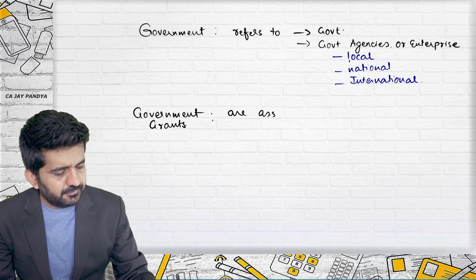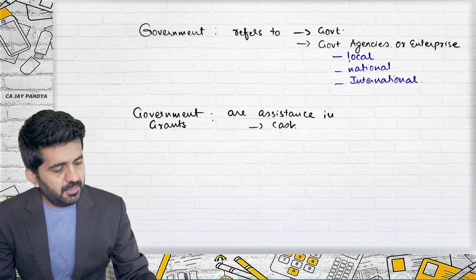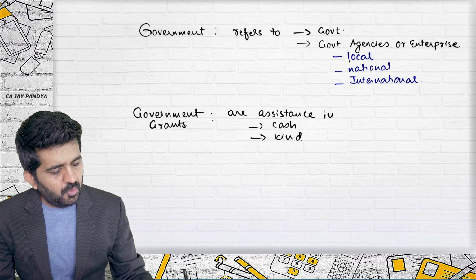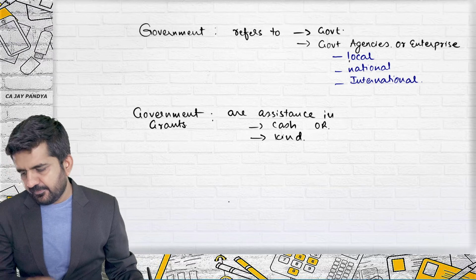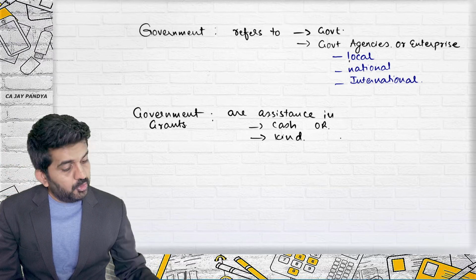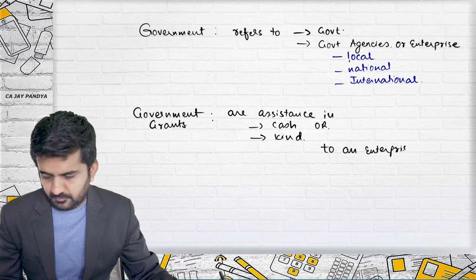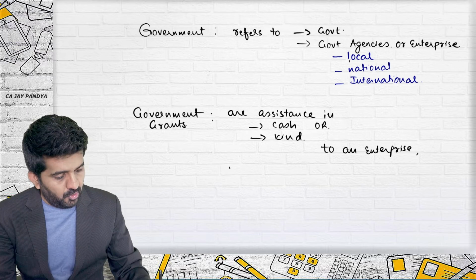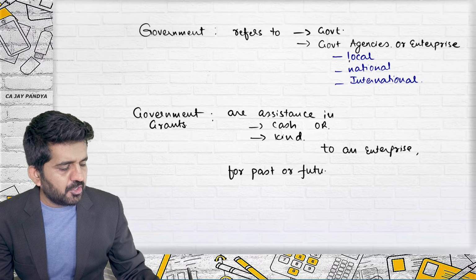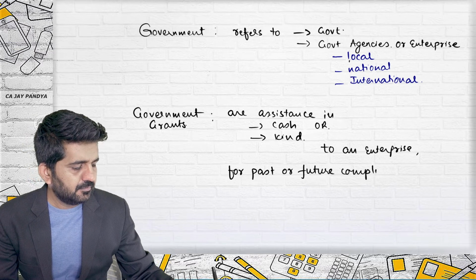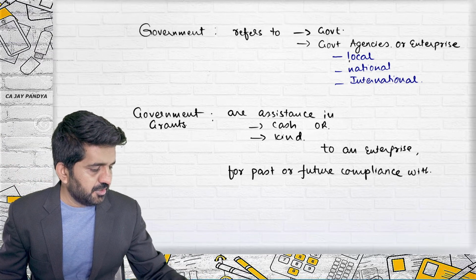They are assistance in cash or kind to an enterprise for past or future compliance with certain conditions.